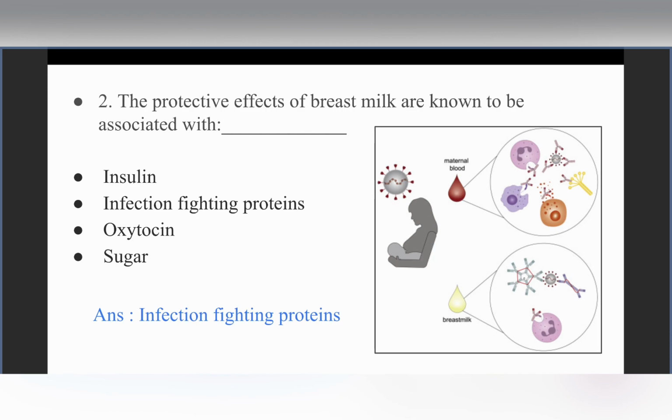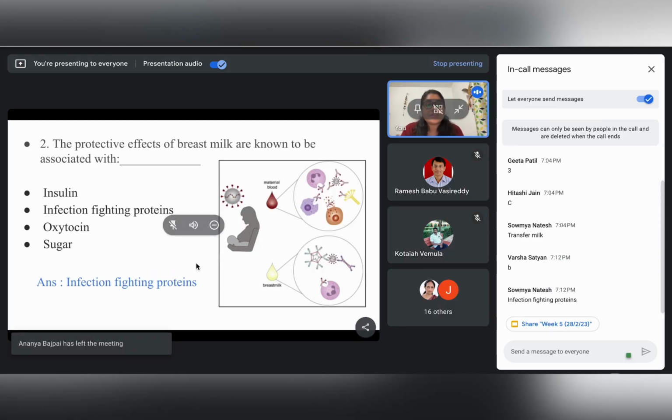There are different antibodies and different cellular components like macrophages. Breast milk has antibodies like IgA, IgG, and IgM, right? All these antibodies and the different macrophages and lymphocytes together contribute to the infection fighting phenomenon when the breast milk is given to the baby. Here, as we know that colostrum is the first milk, can anybody tell me which antibody or which immunoglobulin is being transferred to the baby through the colostrum?